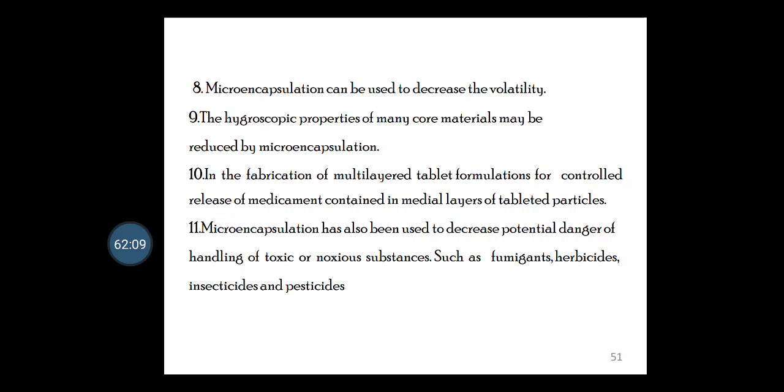Then FTIR, to check the interaction between your polymer and drug system. Then Carr's index, Hausner ratio, bulk density, tap density. This is all about your micromeritic study, when at last you get the microcapsules in the form of amorphous powder. Then you can characterize your microcapsules by means of isoelectric point.